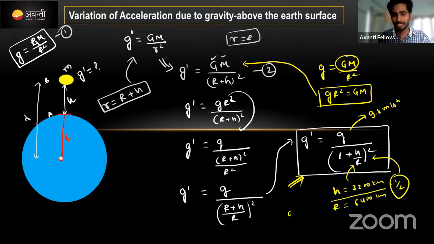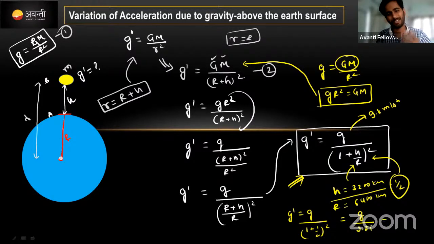इधर देखो g dash value will be g divided by (1 plus 1 by 2) whole square होता है. 1 plus 1 by 2 means it is nothing but 3 by 2. 3 by 2 whole square means क्या होता है guys? 3 by 2 is 1.5, whole square. 1.5 square means it is nothing but 2.25 है ना. इधर देख g divided by 2.25, करेक्ट ना. कोई प्रॉब्लम नहीं. g वैल्यू कितना था 9.8, डिनोमिनेटर में 2.25. कैलकुलेट करो कितना आता है, तो आपको 9.8 से कम आता है.